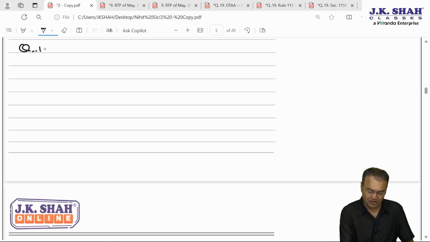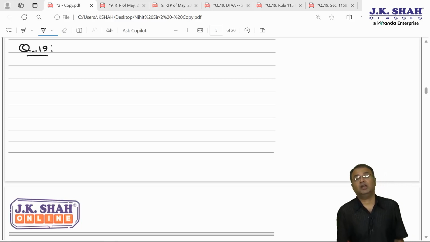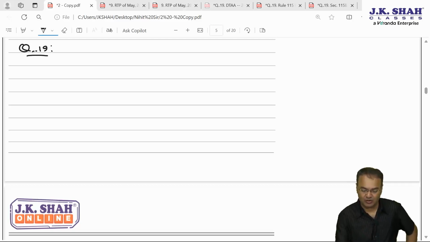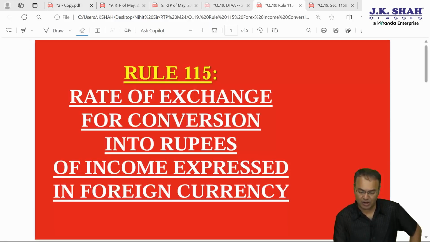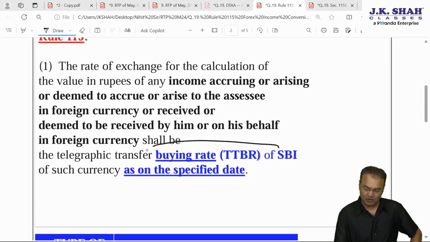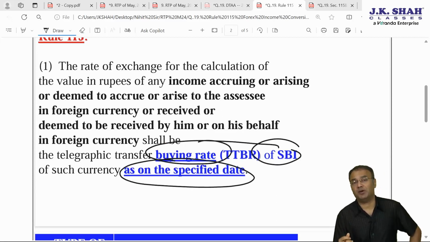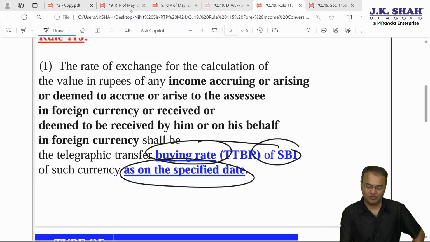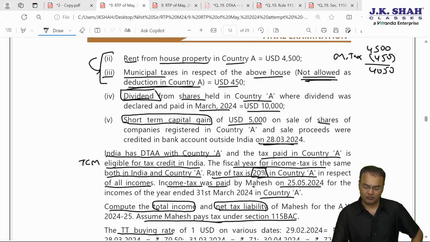So question number 19. In question 19, we'll have to first find out how much is taxable in India, how much will be the income in India. Before that, we'll have to find out what currency conversion rates will have to be applied. So for currency conversion rates, we have rule 115. We have to apply the telegraphic transfer buying rate, TTBR, of State Bank of India as on the specified date, and the specified date will depend upon the type of income. We have 4 types of income from this country A. Which 4 incomes do we have?